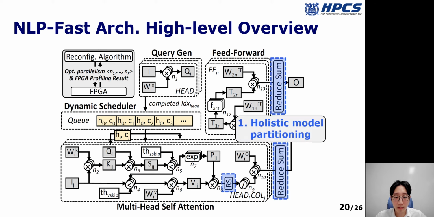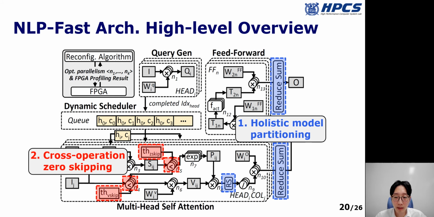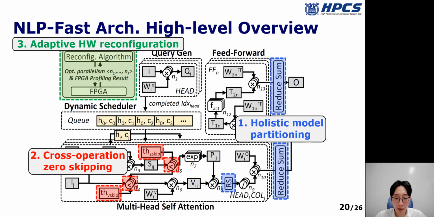As you can see, we first add several reduced sum operations for the holistic model partitioning. For cross-operation zero-skipping, we add simple comparators to check whether the intermediate value is smaller than certain thresholds or not. If the value is smaller than the certain threshold, we skip the remaining computations. Lastly, for reconfigurable hardware, we apply the adaptive hardware reconfiguration to find the optimal design point for a given NLP model and configuration.